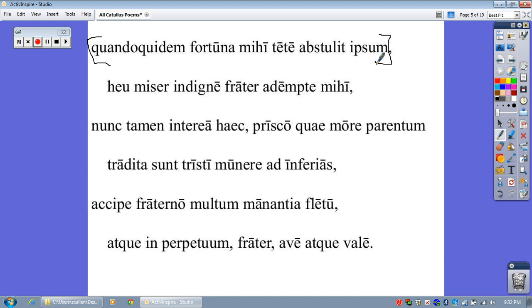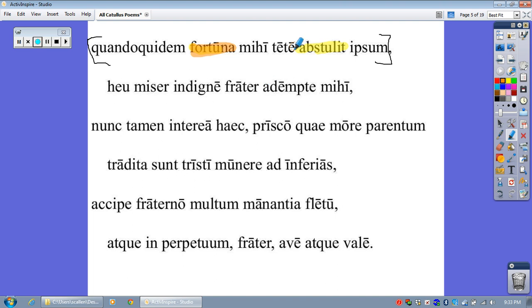Inside this clause, do we see a verb? Well, we just mentioned it, of course. That would be abstulit. It is right here. Okay. And do we see a subject, a word that looks nominative? And the answer is yes, we do. Right here, fortuna. Oops. There we go. Fortuna, fortune. Okay.